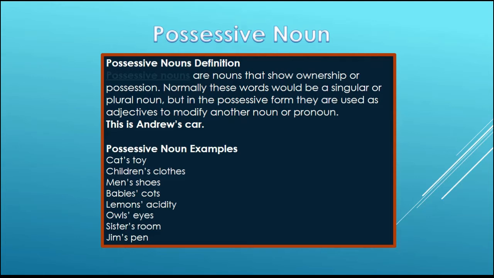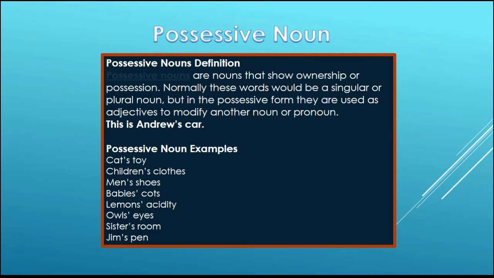Here is an example. This is Andrew's car. Here, the name Andrew's is a possessive noun, and car is the noun that we are getting information about. So, Andrew's, the possessive noun, is modifying car.